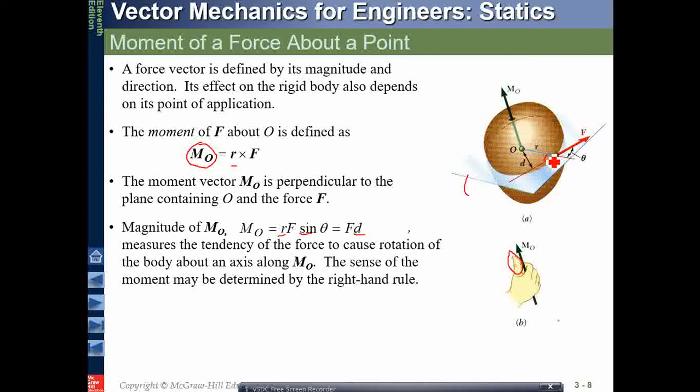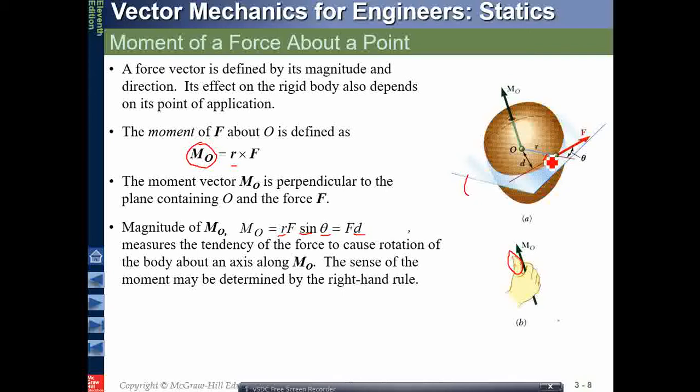Because only when theta is equal to 90 degrees, sine theta will be 1. So r sine theta will be d. So this is d only when theta is equal to 90 degrees. If theta is not equal to 90 degrees, the moment will be less than the maximum. Maximum moment will occur when theta is equal to 90 degrees.